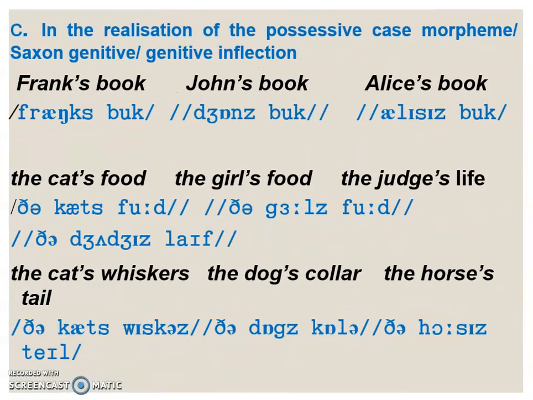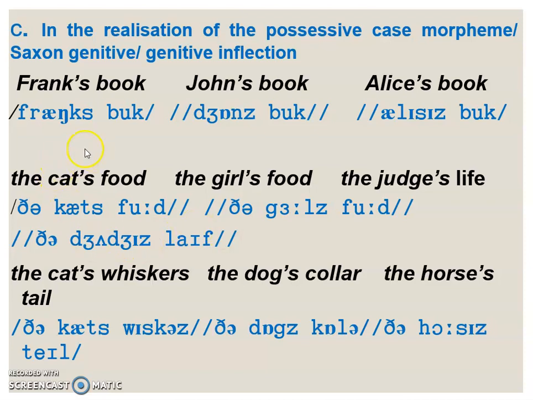What happens in the realization of the possessive morpheme? Saxon genitive, or genitive inflection? Let's read the following examples. Frank's book, John's book, Alice's book.